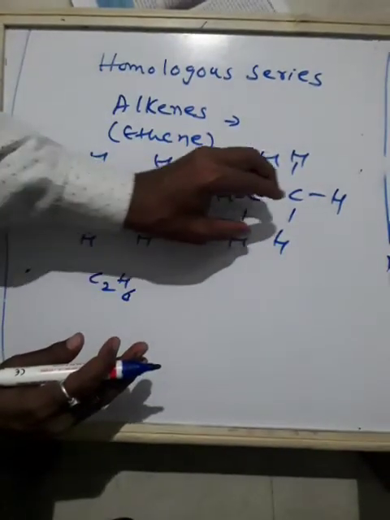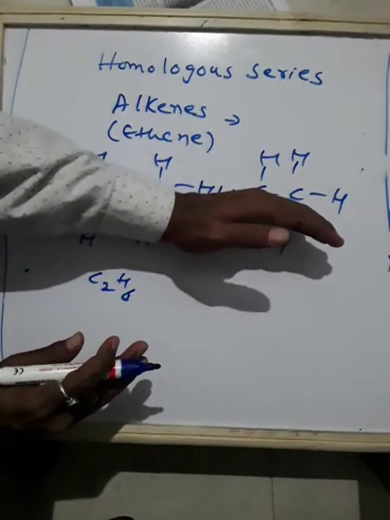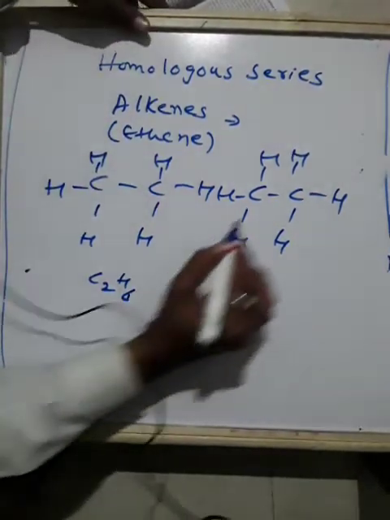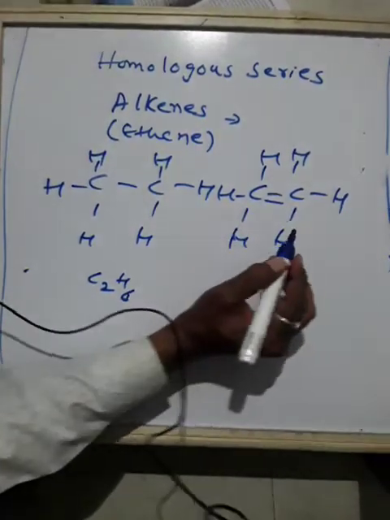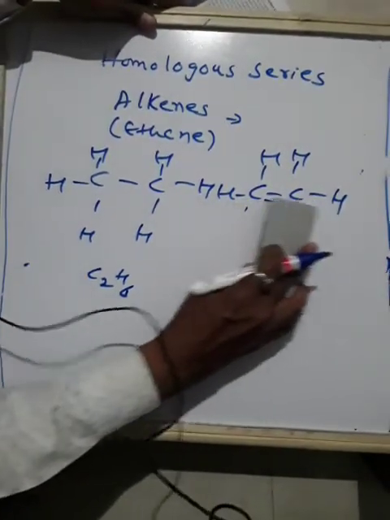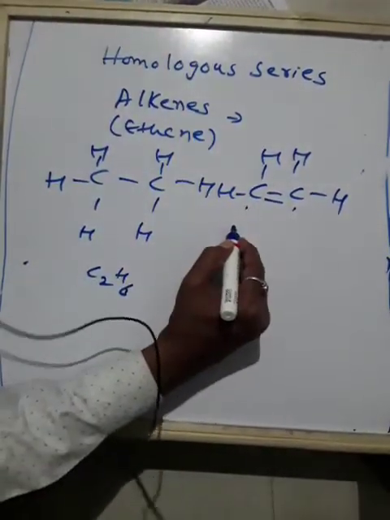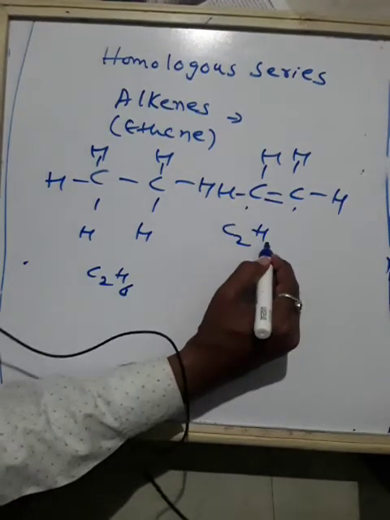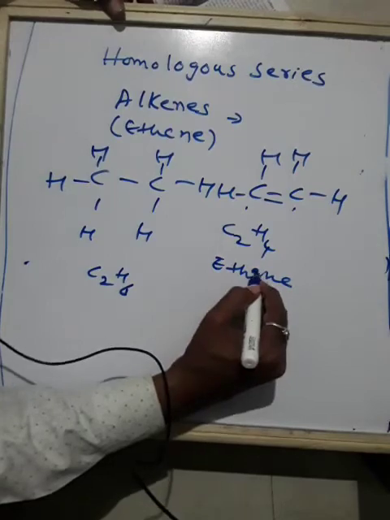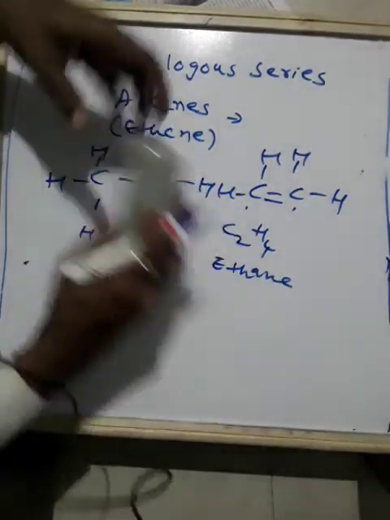Whenever you remove two hydrogens, that will be equal to one bond. One covalent bond will always be equal to two hydrogen atoms. So now it becomes C2H4. So this is ethene.